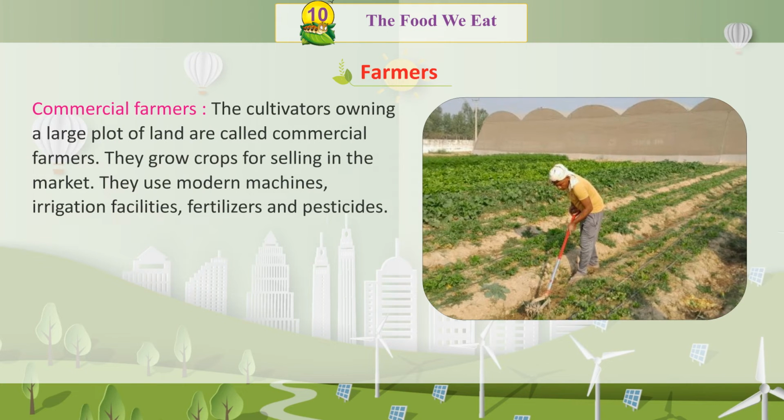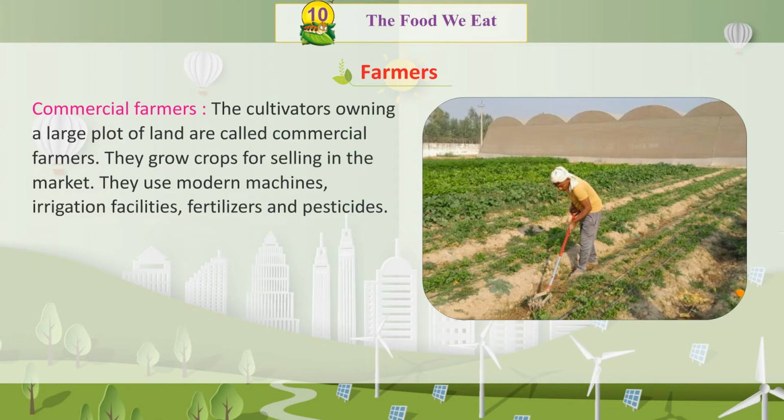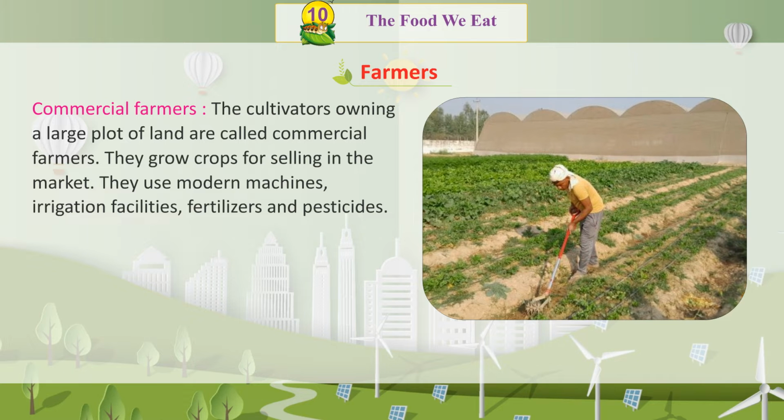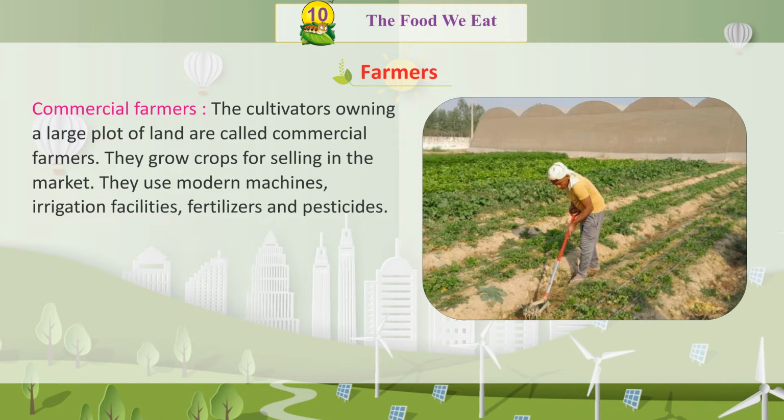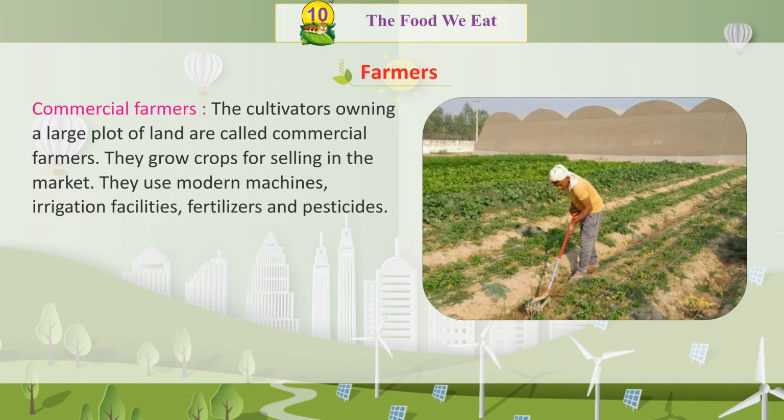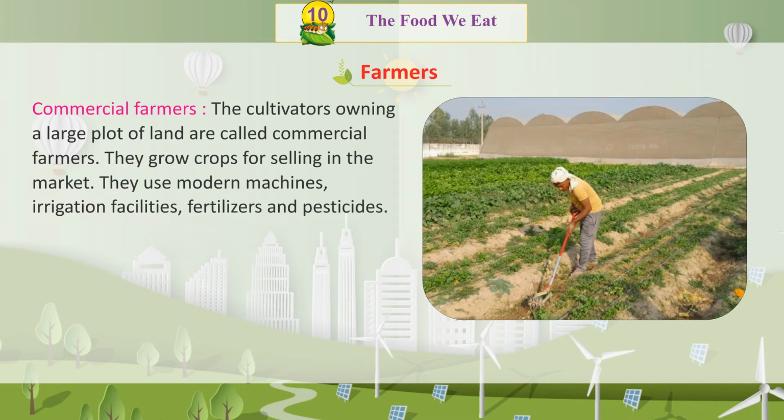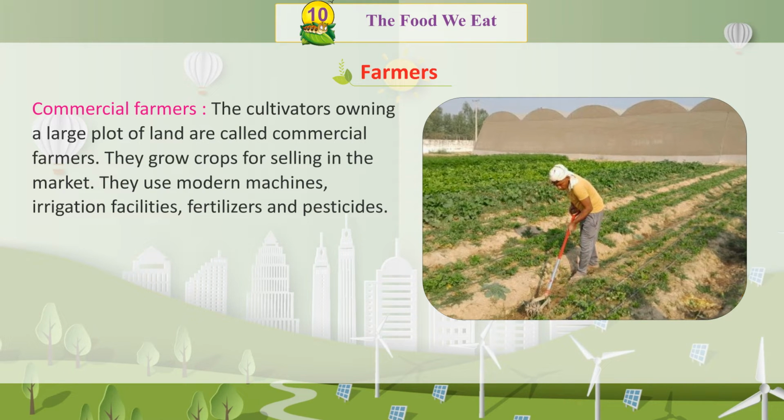Commercial farmers. The cultivators owning a large plot of land are called commercial farmers. They grow crops for selling in the market. They use modern machines, irrigation facilities, fertilizers, and pesticides.